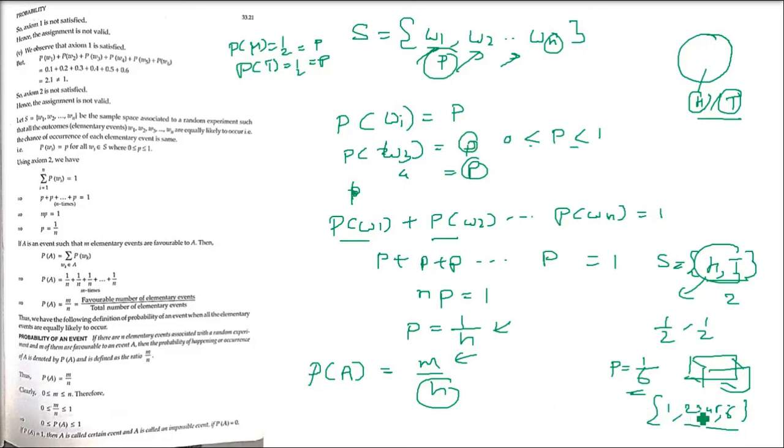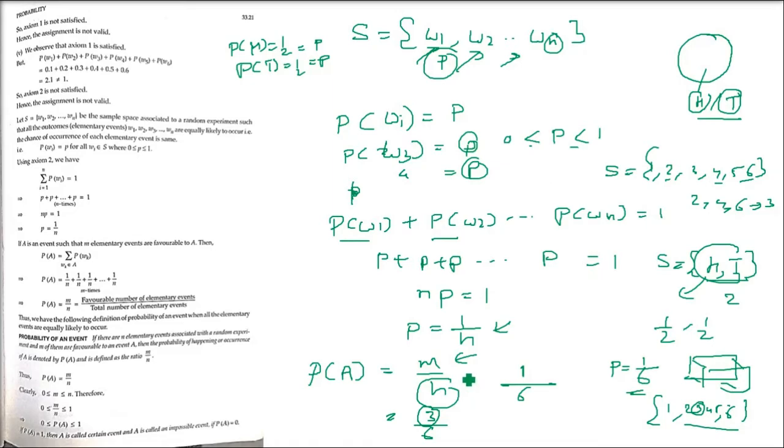See, in a die, what is the probability of coming 3? You know 1 is favorable, and the total number of numbers is 6. So 1 by 6. The probability of getting any number is 1 by 6. But if you say even number, let me write it again. Sample space is 1, 2, 3, 4, 5, 6. The even numbers are 2, 4, 6, so there are 3 favorable cases and 6 total cases. So 3 by 6 is the probability of getting an even number. For the odd number also it will be 3 by 6.